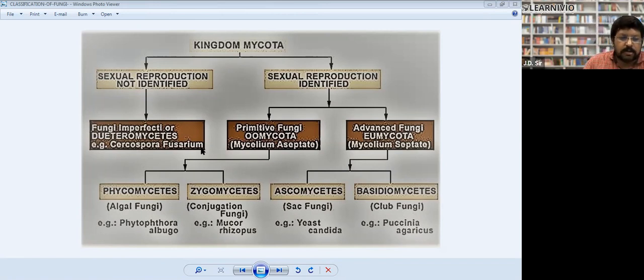This Phycomycetes is also called Oomycetes. Take this screenshot. So the first class is Oomycetes or Phycomycetes.